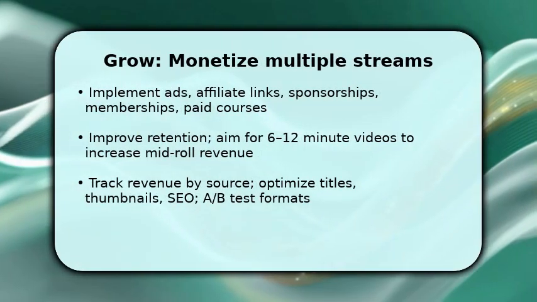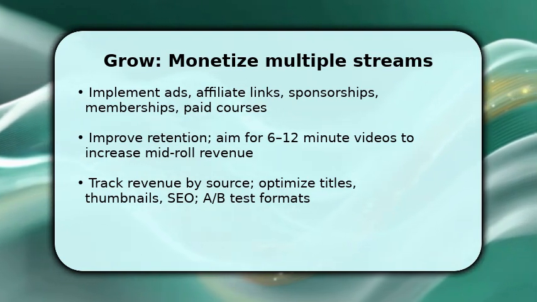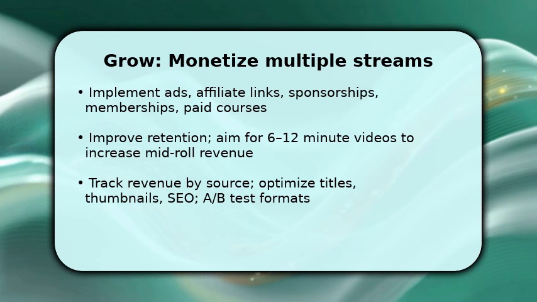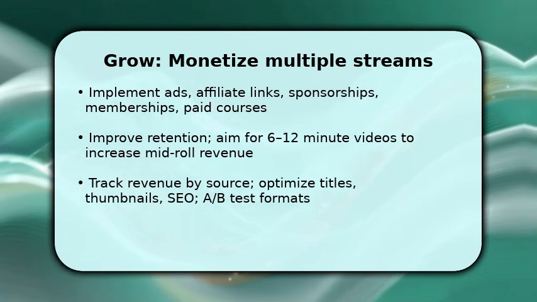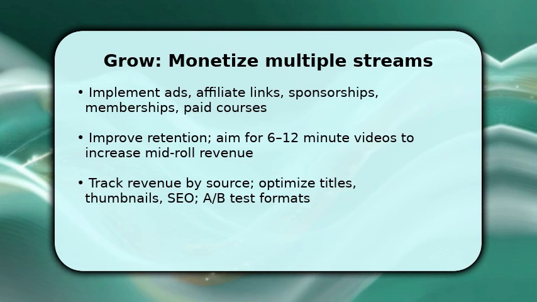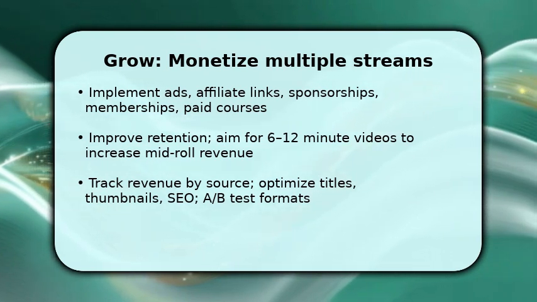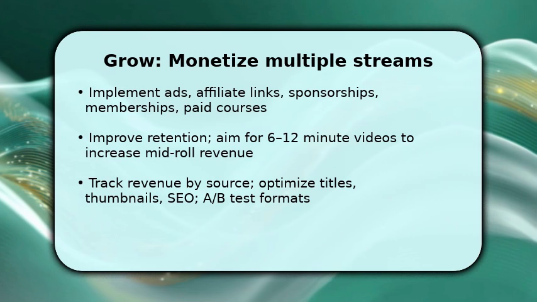You now scale income by adding predictable revenue streams and improving video economics. First, diversify. Place affiliate links, pitch sponsors, enable memberships, and build a small product or course. Once done, focus on watch time and retention.